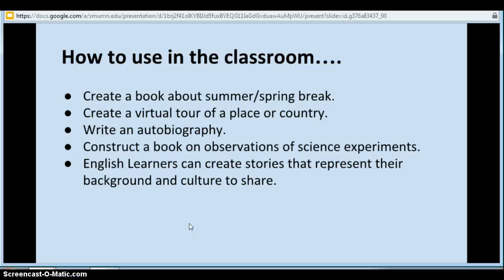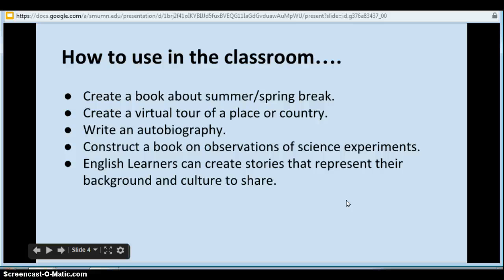Here's some ways that we can use Little Bird Tales in the classroom. You can create a book about a summer, spring break, or maybe Christmas break, and have the students bring in pictures. They can add those or look for pictures. You can also create a virtual tour of a place or country, write an autobiography, construct a book on observations of science experiments, or you could even use it for word problems and math.